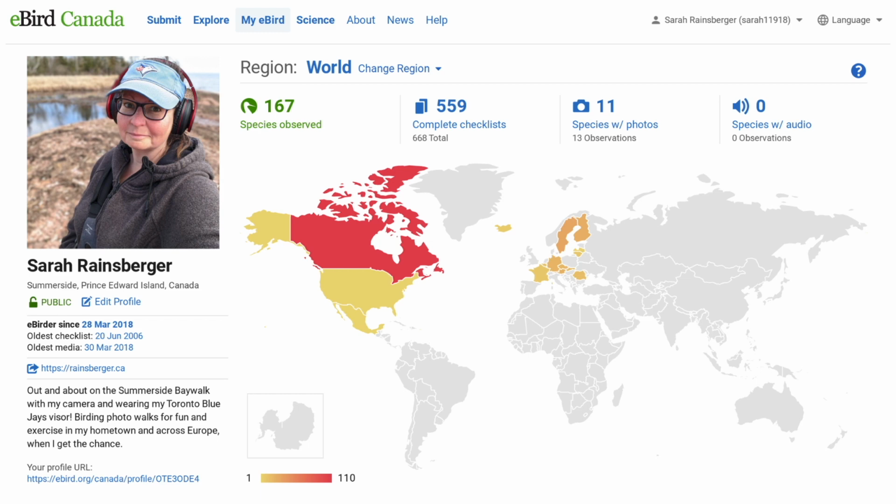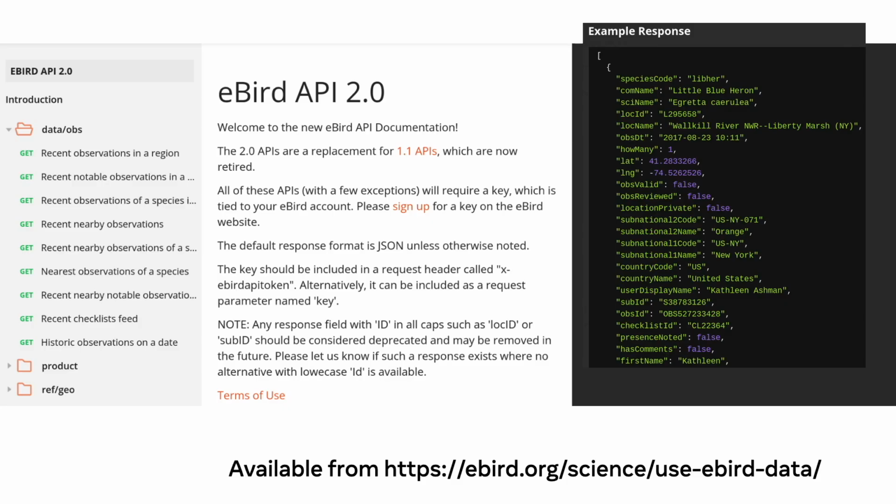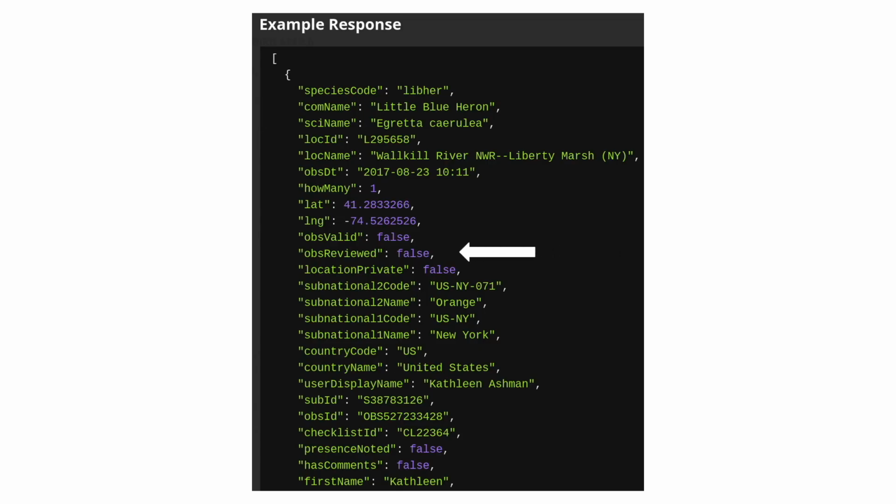And that's when something really exciting happened. I realized that through eBird's API, I could access more information about my own account and sightings than I could by logging in on the website or using the official app.